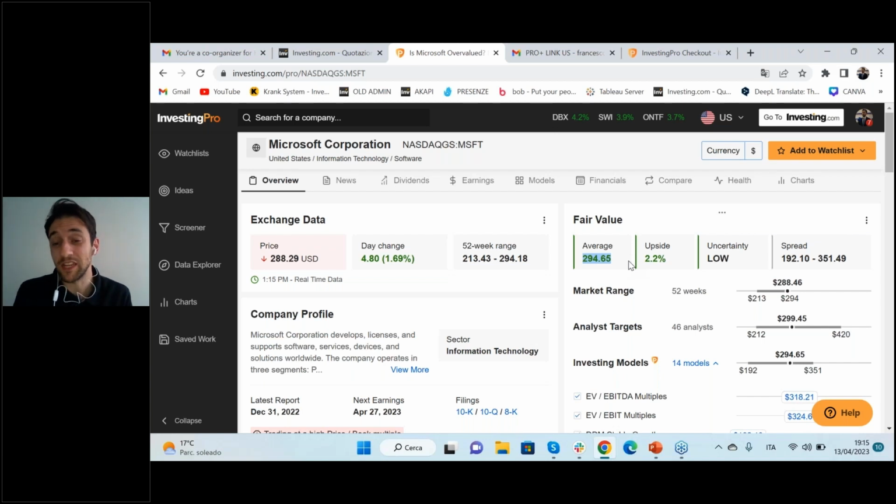But as you can see, it's very quick. You don't have to calculate the discounted cash flows. You don't have to calculate the intrinsic value. It's already there. You only have to understand where to find the data, okay?